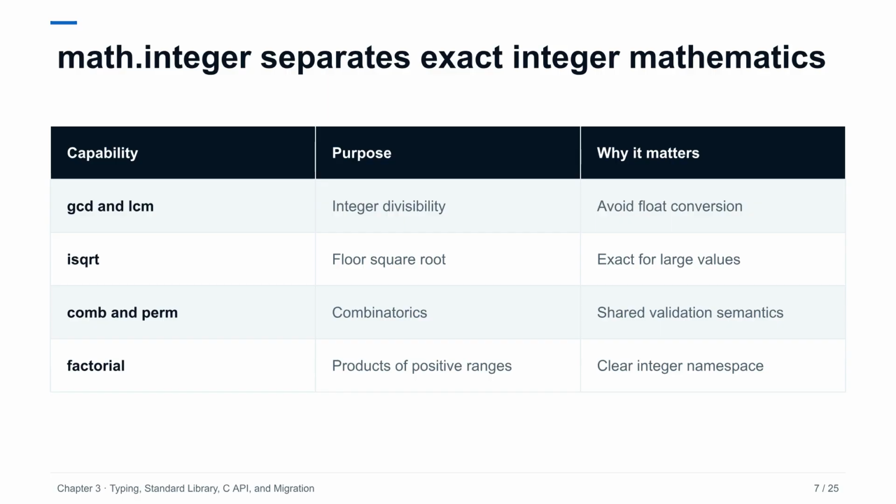PEP 791 introduces math.integer as a focused namespace for exact integer functions. Familiar operations such as greatest common divisor, least common multiple, integer square root, combinations, permutations, and factorial belong together conceptually and avoid floating point behavior. Existing imports need not change immediately. The new namespace is most valuable for discoverability and for APIs that want to signal an exact integer contract. Check the final documentation for transition guidance before enforcing one import style across a codebase.